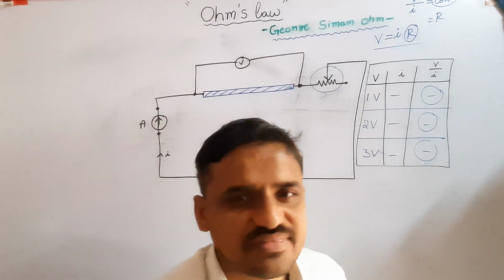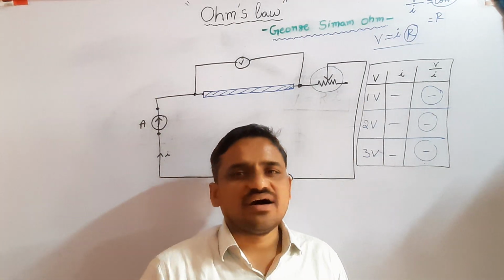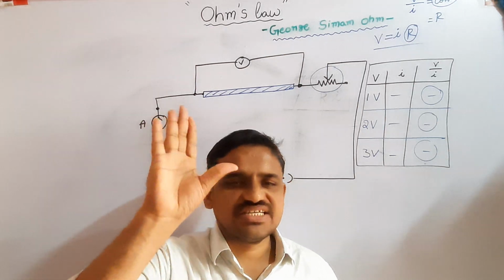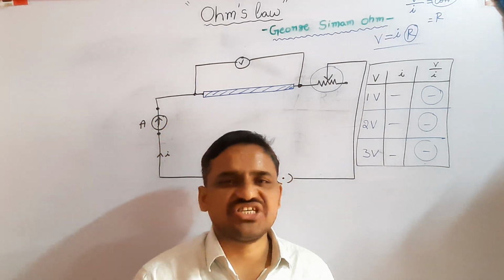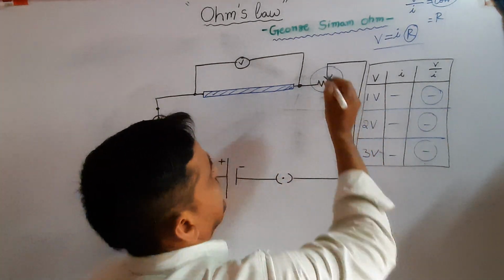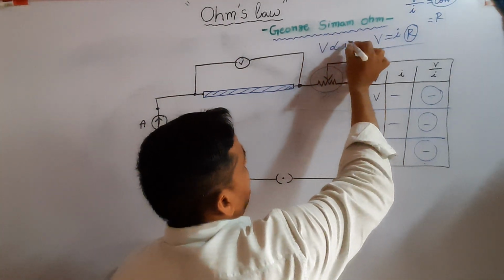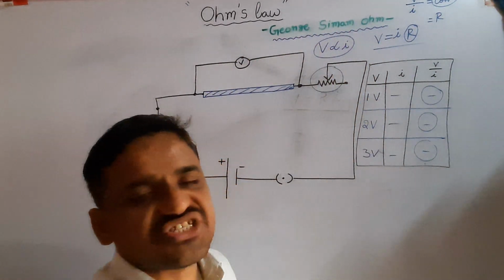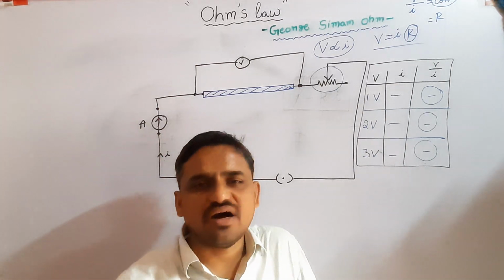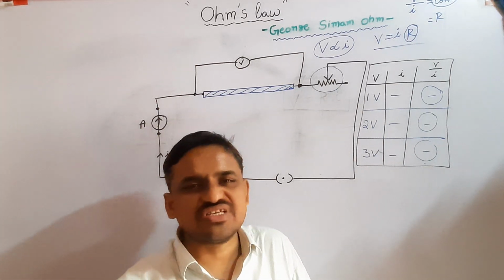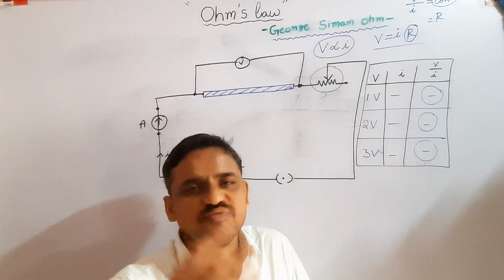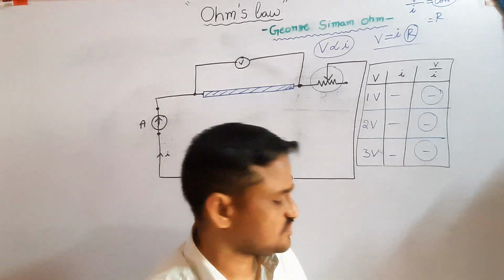So once again, what is Ohm's law? If physical conditions are constant, meaning temperature and dimensions of the wire, then the current flowing through a conducting wire is directly proportional to the applied potential difference. Such a relation is called Ohm's law. So Ohm's law gives a relation between the applied potential difference and the current flowing through the circuit.